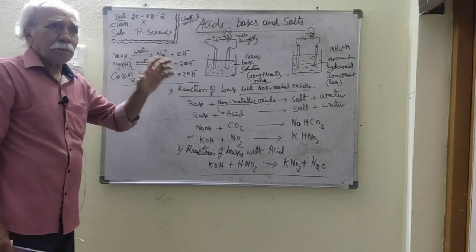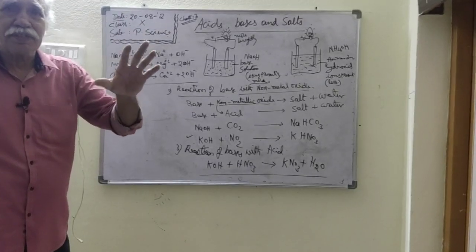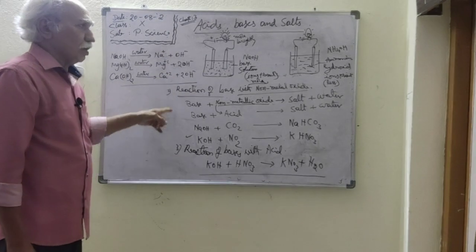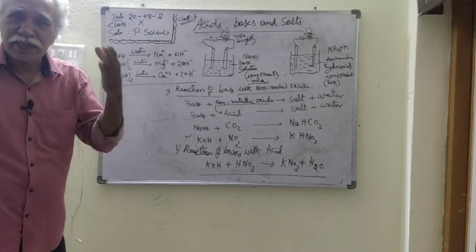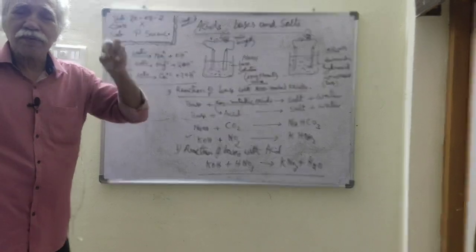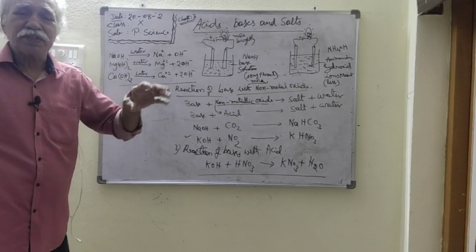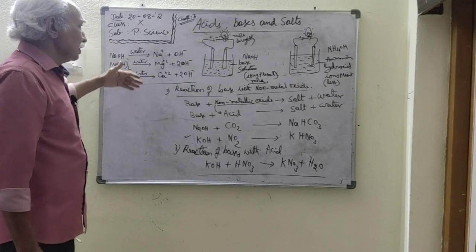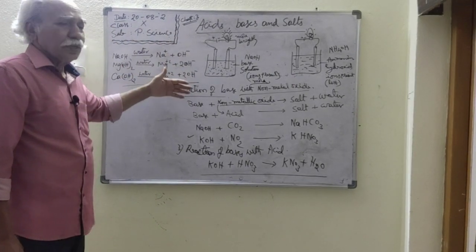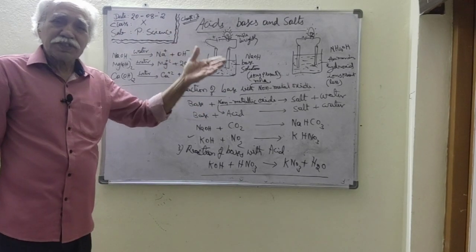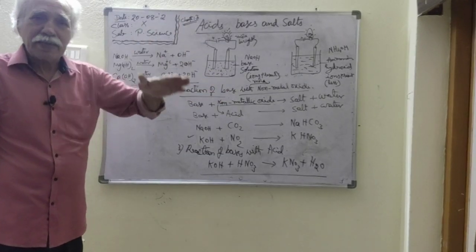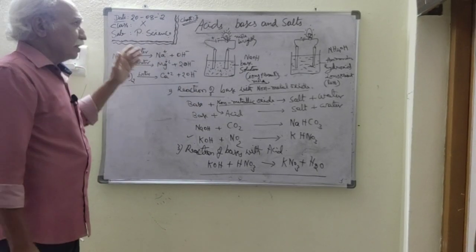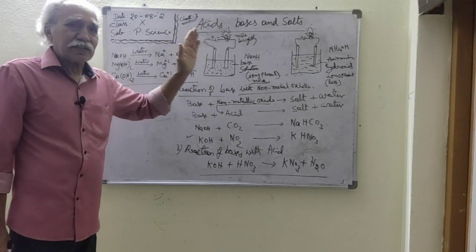So you can write that bases conduct electricity because of the formation of hydroxide ions. Acids conduct electricity because of the formation of hydrogen ions in their solution. In basic solutions, hydroxide ions are forming. In acid solutions, hydronium ions or hydrogen ions are forming. Hence, acids and bases conduct electricity.